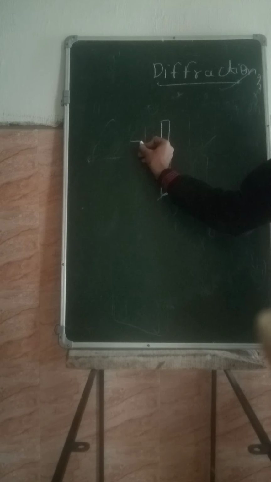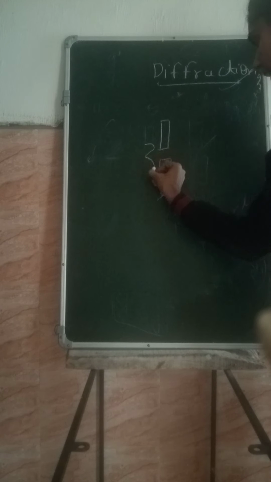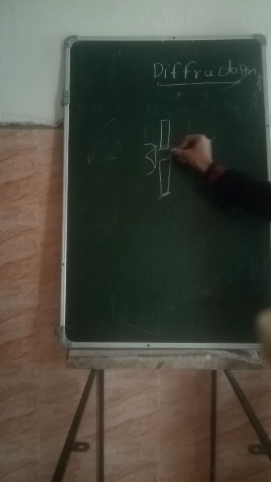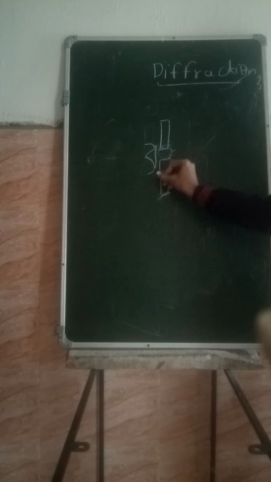Now the wavelength of light which is to be passed is of size greater than this small hole. How can this wave be able to pass through this hole when this wavelength is greater than this aperture? It is not possible. So light cannot reach this part.